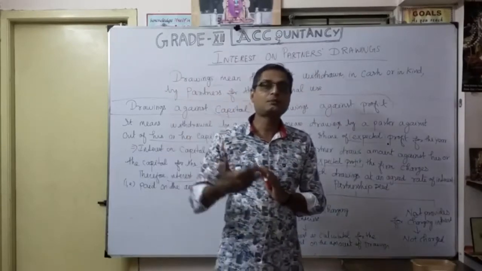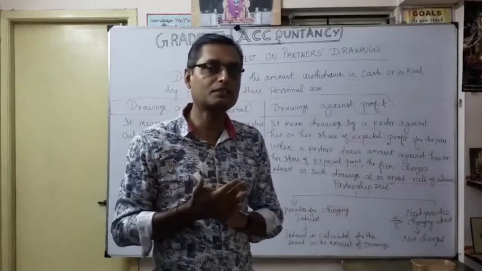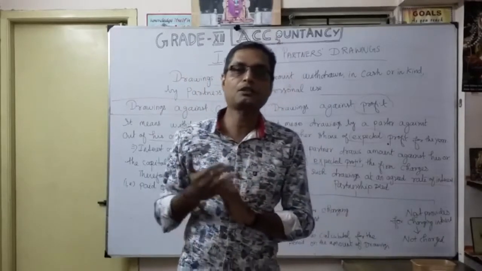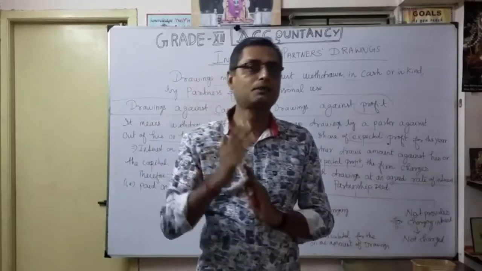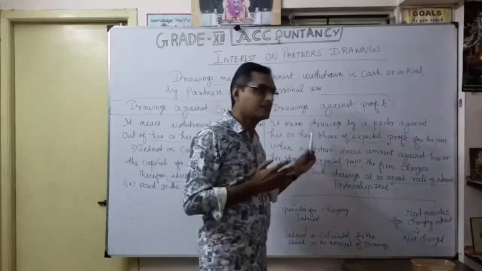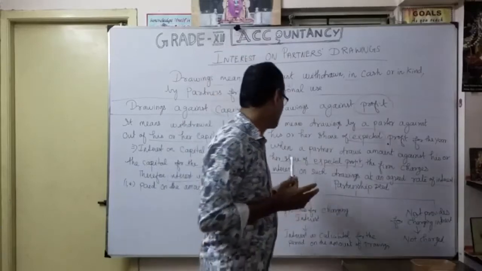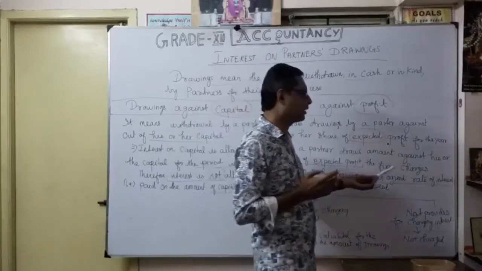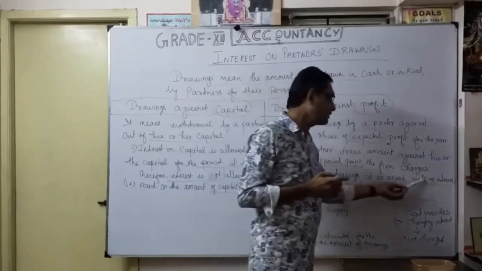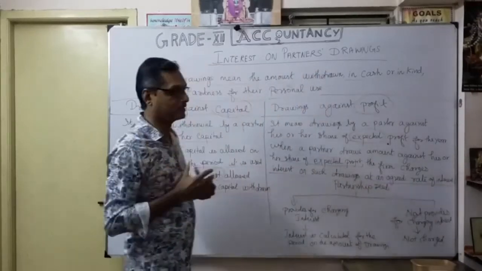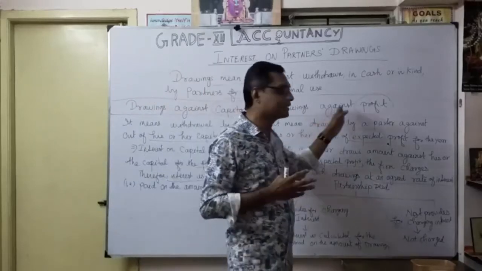Interest on capital is naturally an expense of the firm, as the firm pays interest on the partners' capital. But interest on drawings is the income of the firm. The firm charges interest on such drawings at an agreed rate, some particular percentage. Yes, very important when it comes to drawings against profit.